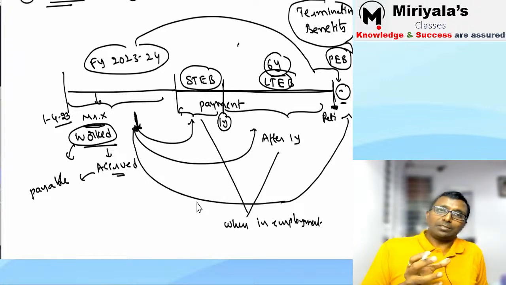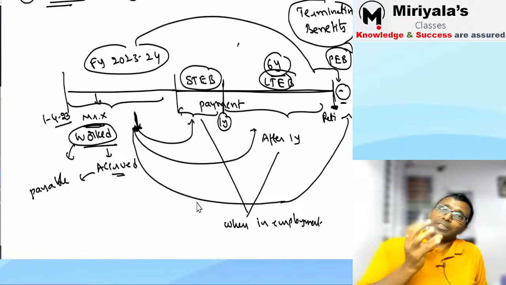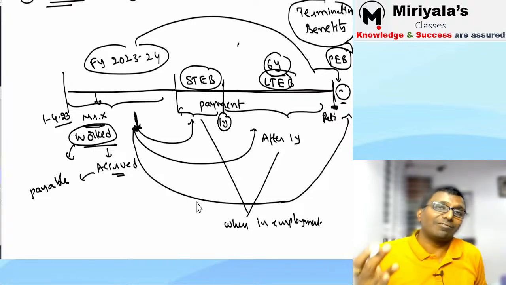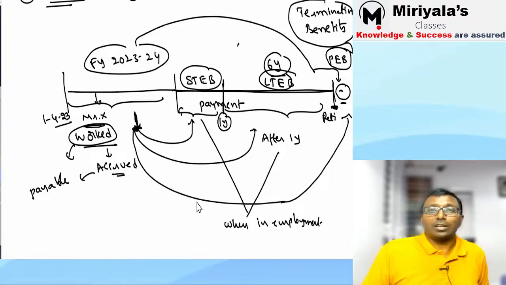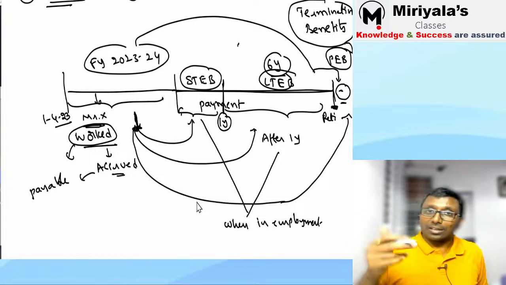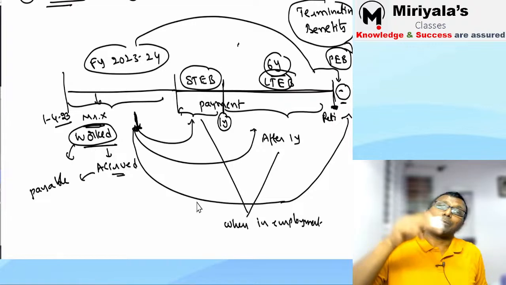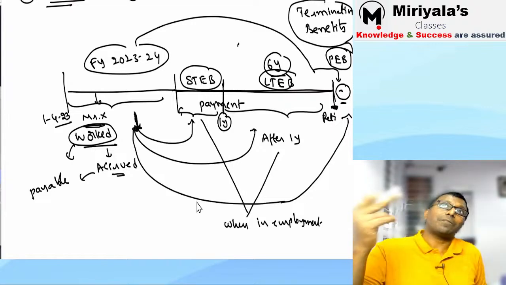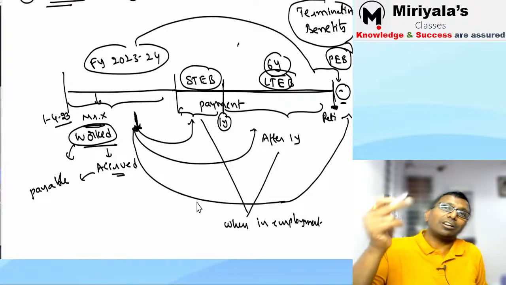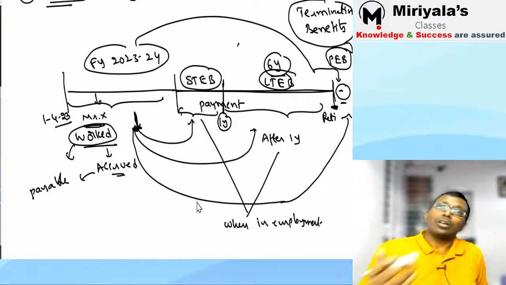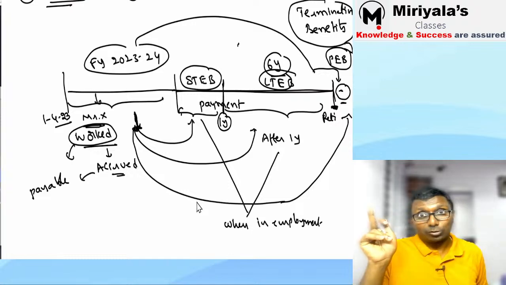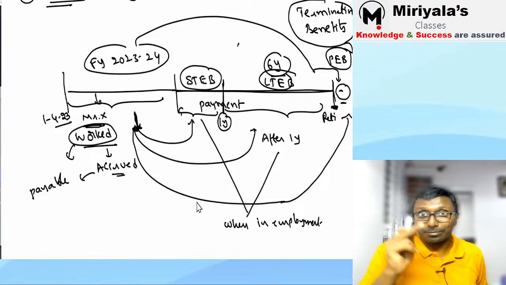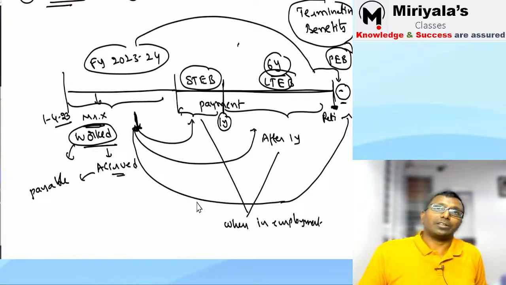Worked in the current year, it accrued to you in the current year, but payment is expected to happen within 1 year from the balance sheet date, then it is called short term employee benefit. If you worked in the current financial year, but the payment is expected to be paid after 1 year from the balance sheet date, then that is called long term employee benefit. You worked in the current year, but payment is going to happen not now, payment is going to happen after retirement, then it is retirement employee benefit.